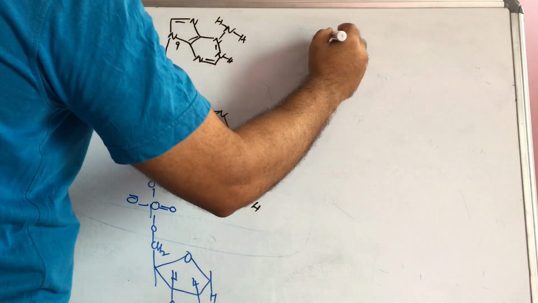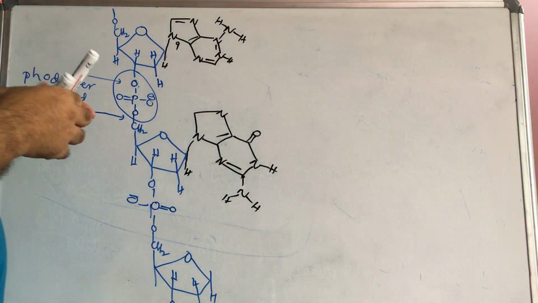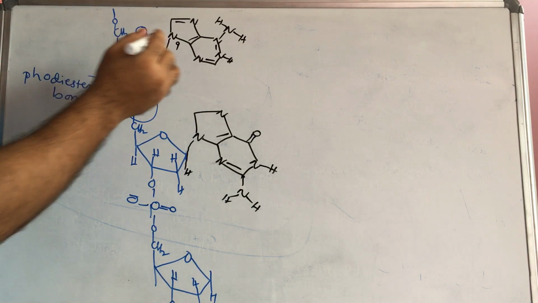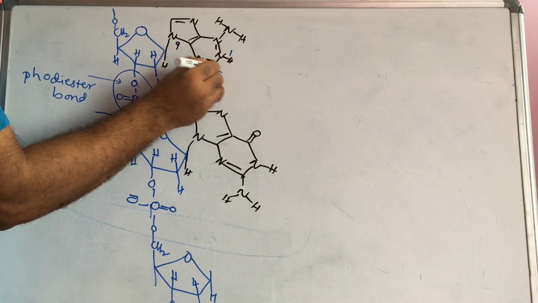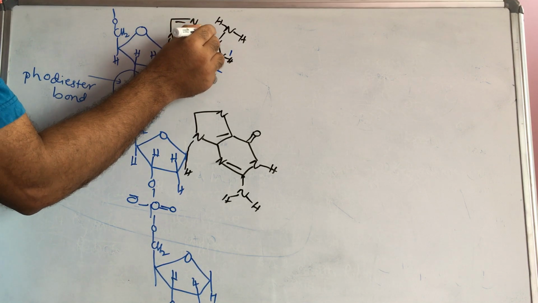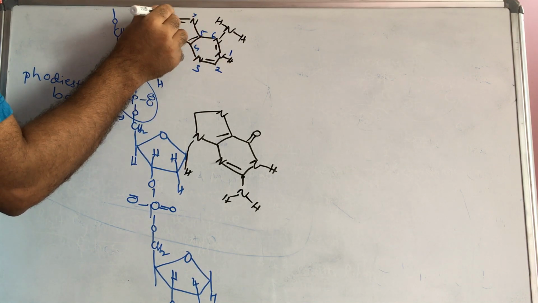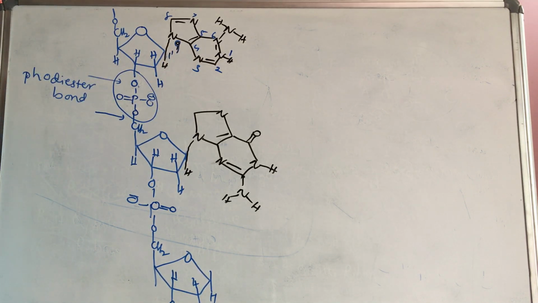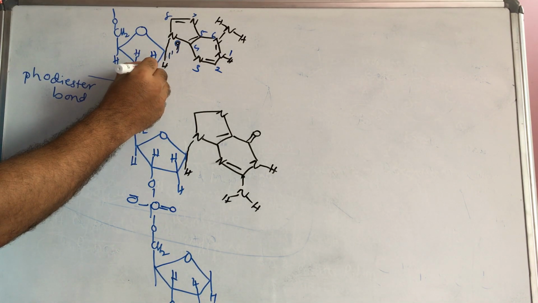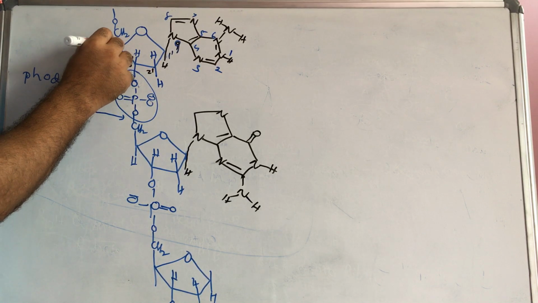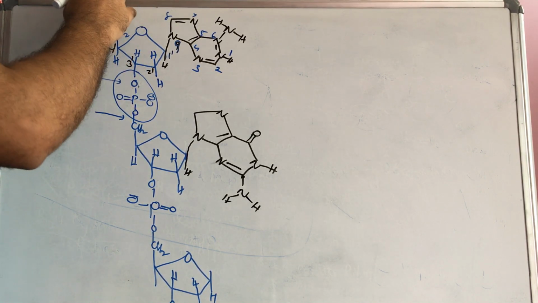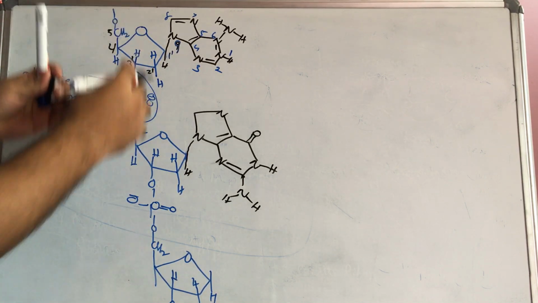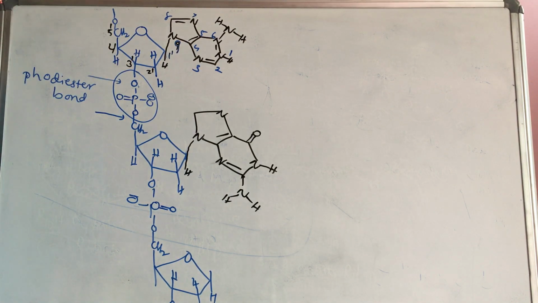I will write another one here, the opposite structure. This is 5 dash, because numbering is given 1, 2, 3, 4, 5, 6, 7, 8, and this is 9. This is 1 dash, this is 2 dash, 3 dash, 4 dash, and this is 5 dash. That's why this chain is the primary structure with the 5 dash.